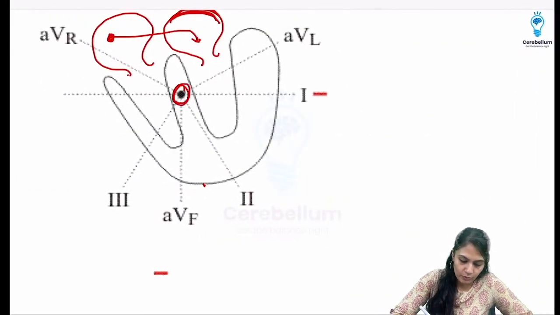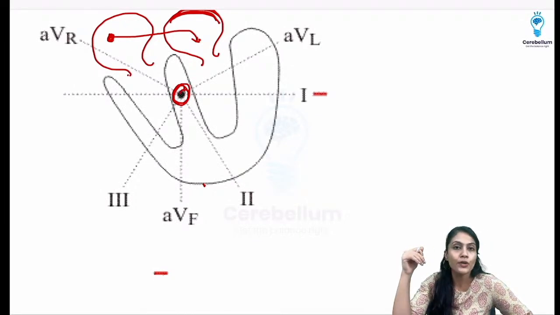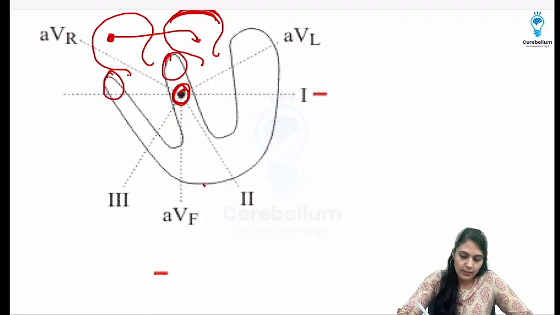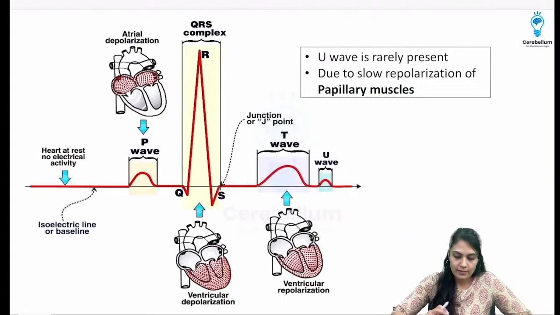The one thing you have to remember is that the bundle of His starts in the middle of the interventricular septum, and that's why these three parts are going to be depolarized in the end. Okay, so that is the scenario in this case. Let's move on to the next thing.